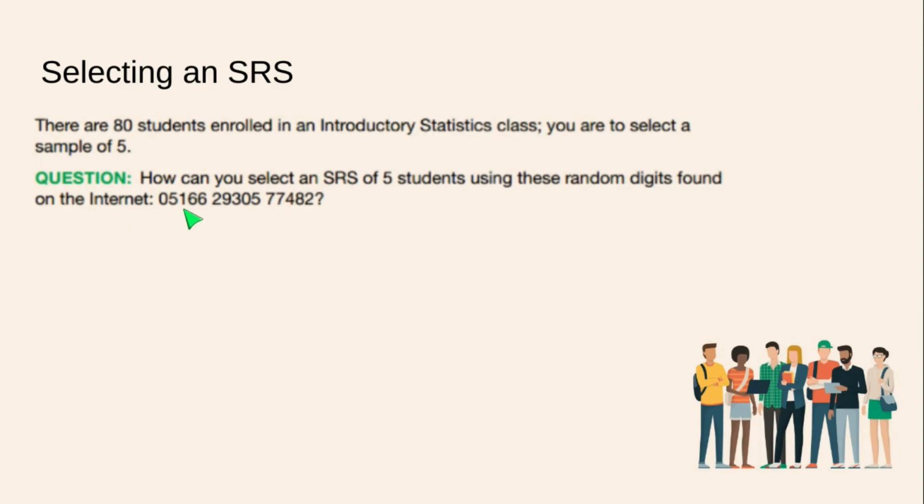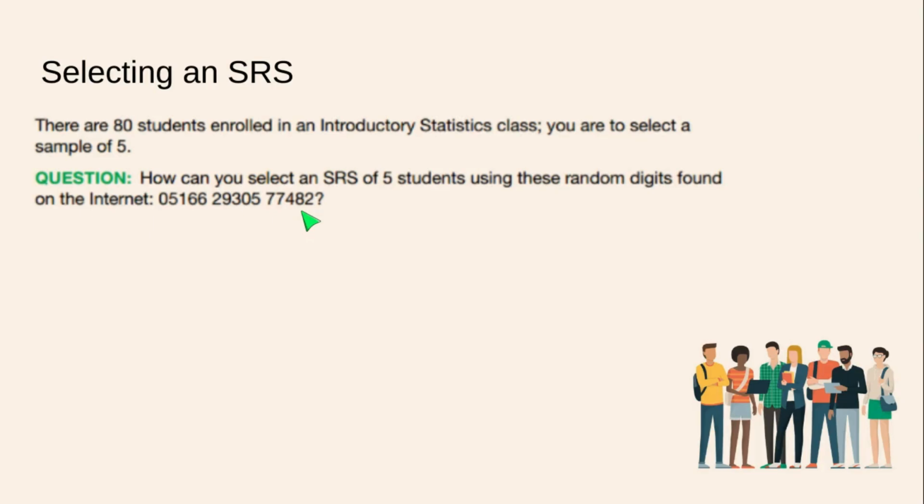So here is a set of random numbers, a couple bars of random numbers, if you will. Think about how you would use these random numbers to select 5 students. This is a good review of Chapter 10 content. Feel free to unpause the video when you are done.